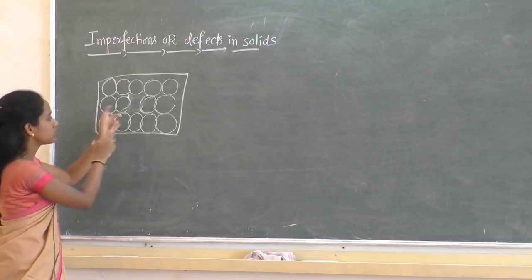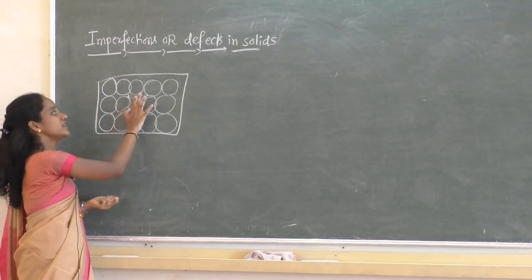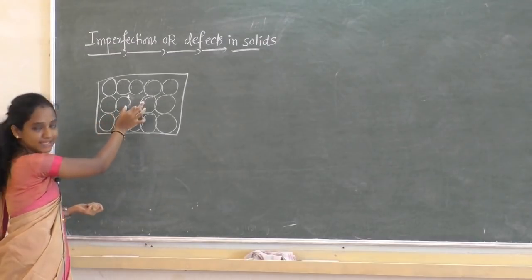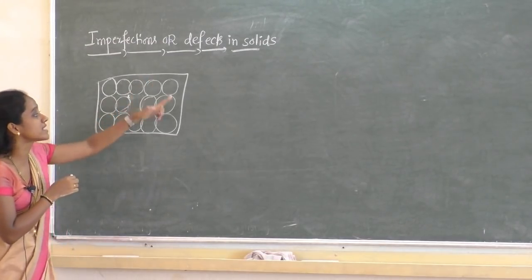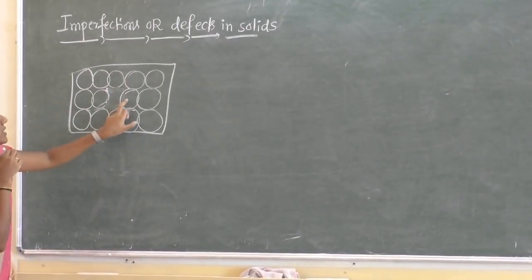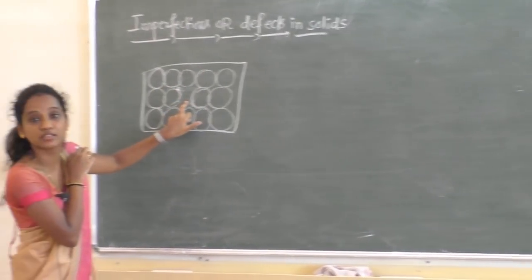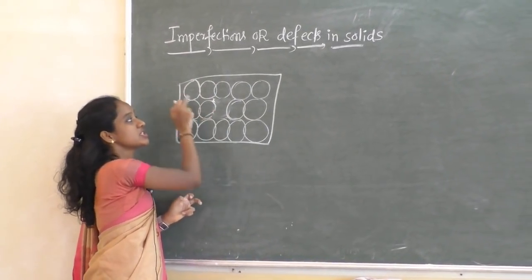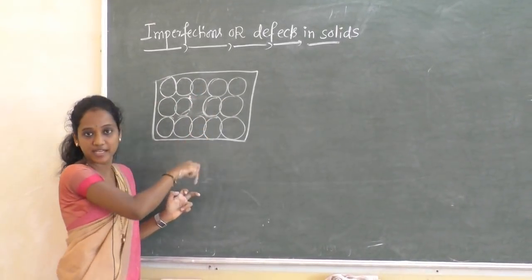Initially I took a crystalline solid. What I did here is I deleted one of the constituent particles from the lattice site. Now we cannot say that this is a perfectly ordered crystal because there is a defect, an imperfection. There is no regular pattern now.